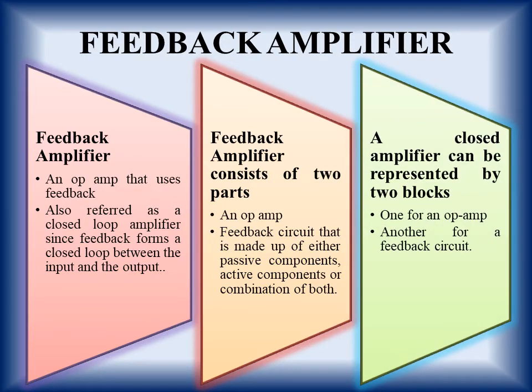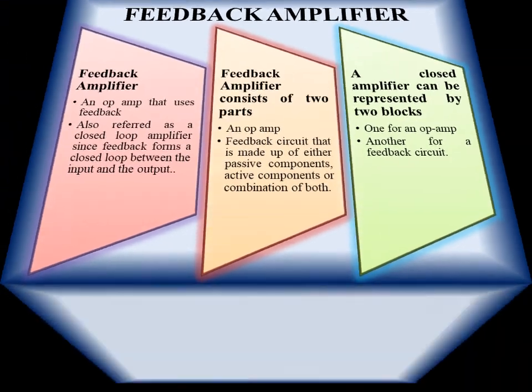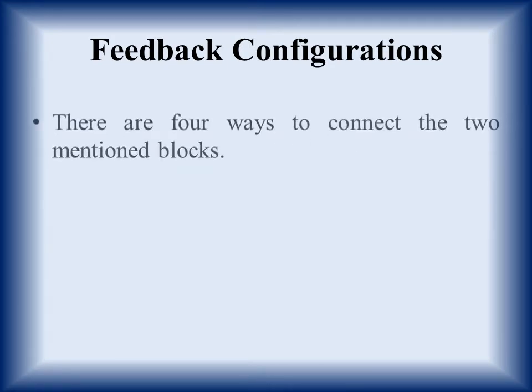A closed loop amplifier can be represented by two blocks. First block may represent an op-amp and second block may represent a feedback circuit. If we want to make a block diagram, then there are two blocks in a feedback amplifier. So first of all, we'll discuss the feedback configuration.